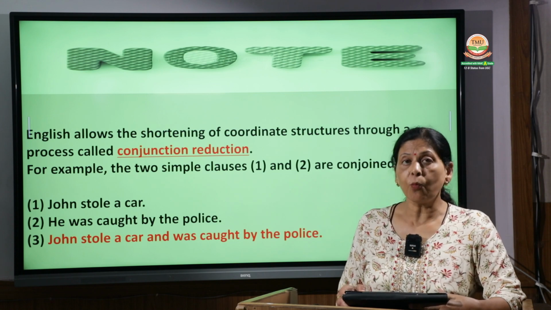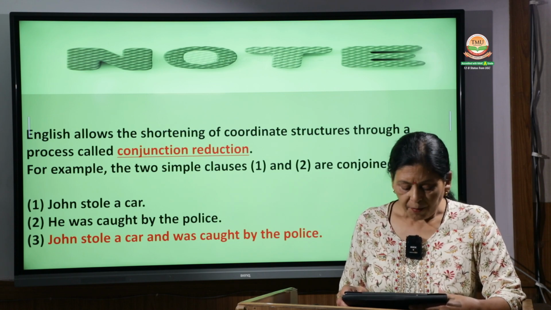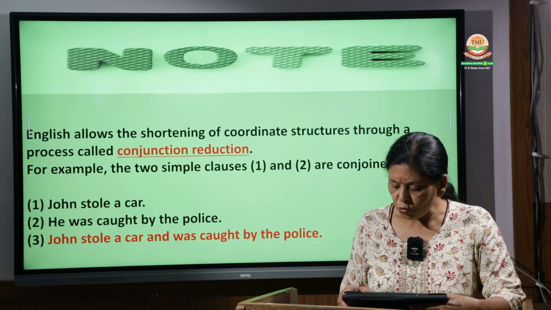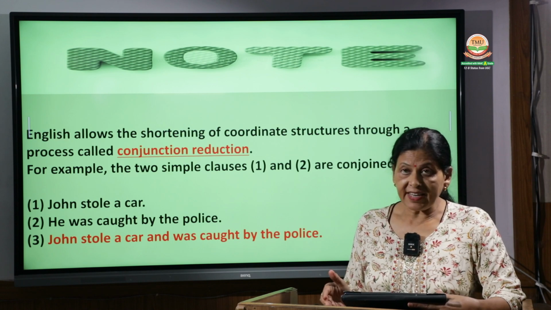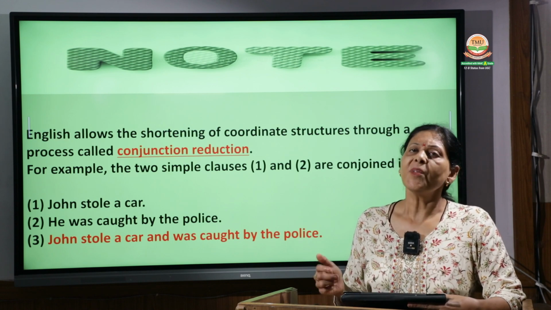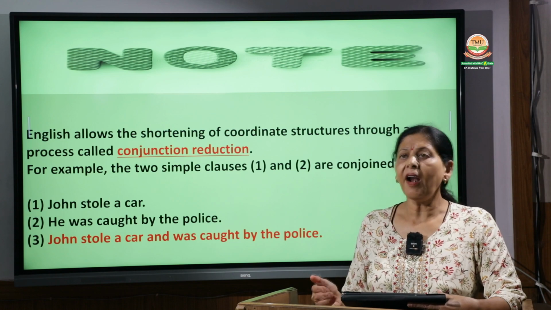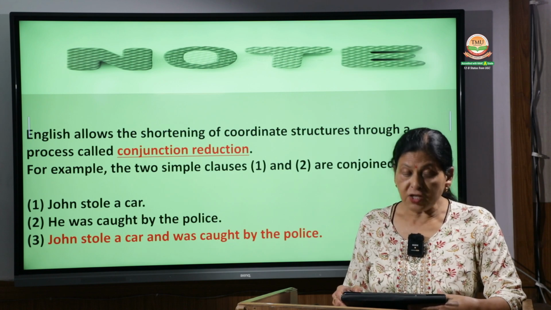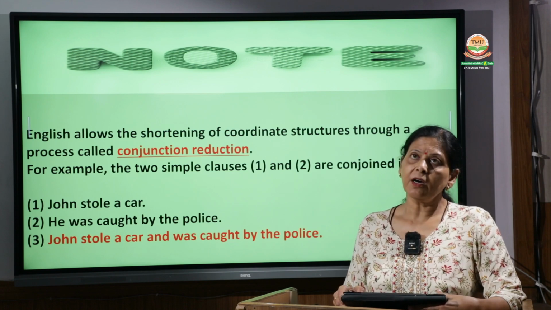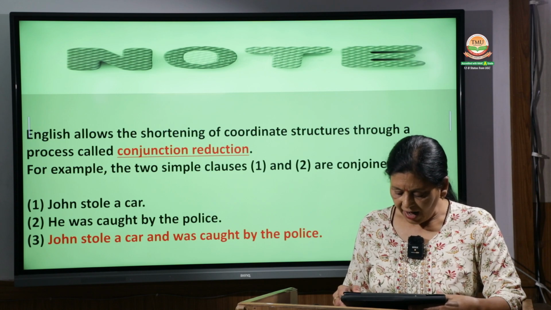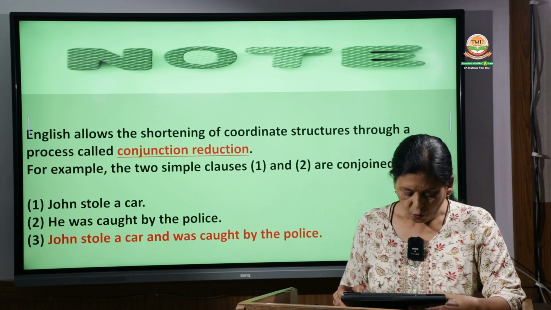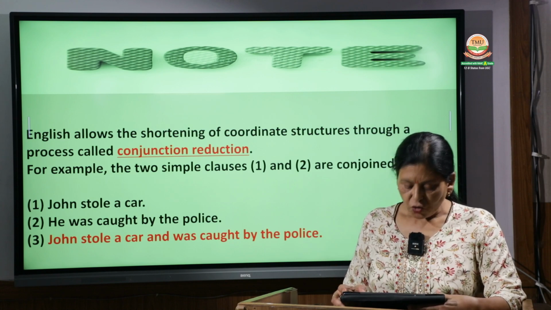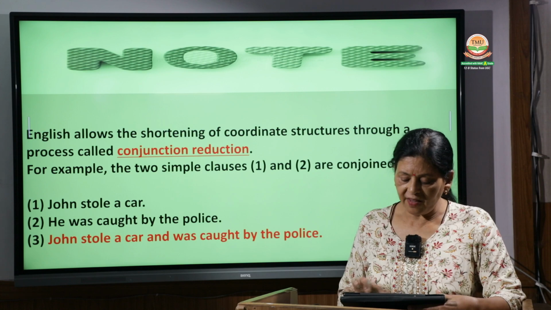To make it more clear, there are two simple examples. For example, the two simple clauses 1 and 2 are conjoined into 3. There are three sentences: one sentence, a second sentence, and the third, where we join them by reducing the conjunction. John stole a car, he was caught by the police. John stole a car and was caught by police. So what did we do? We reduced the sentence by this conjunction reduction. John stole a car and was caught by the police.